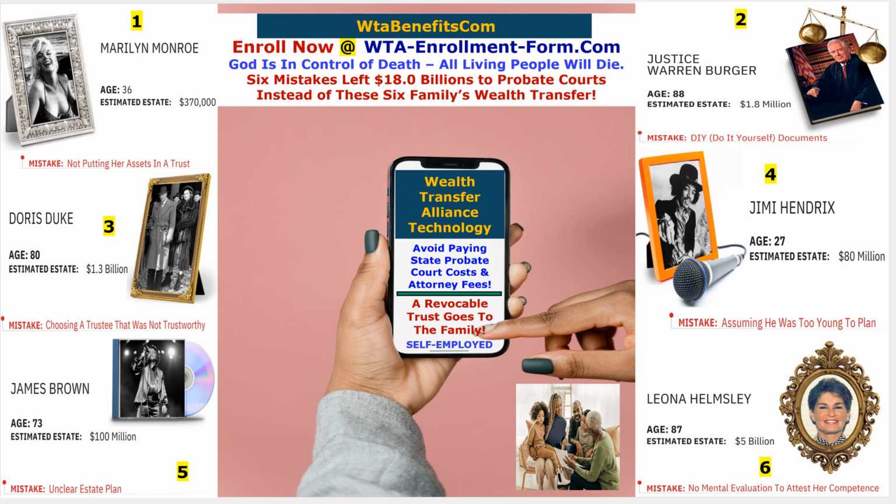Helmsley left $5 billion in probate, and there are persons like Michael Jackson, whose name is not here, who left money in probate. Michael Jackson, all that moonwalking, but he still just transitioned to the Lord, and his estate went to probate. We're saying 18 billion up here, but it's $22 billion in the probate court as of today. When this data was put in, it was at 18 billion, but it has now grown to 22 billion.